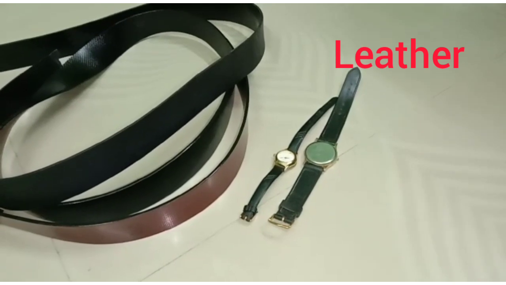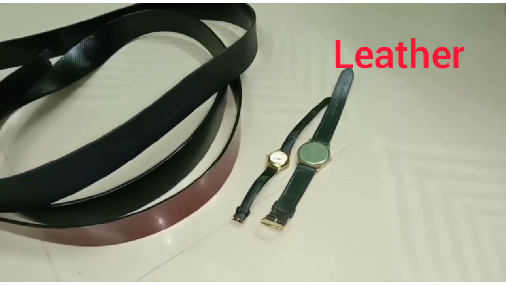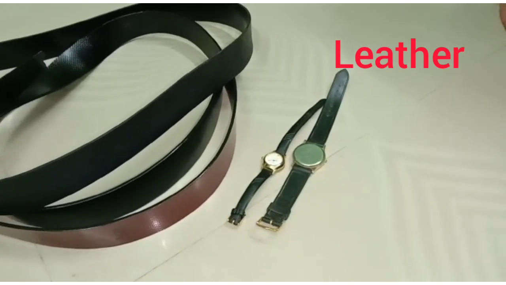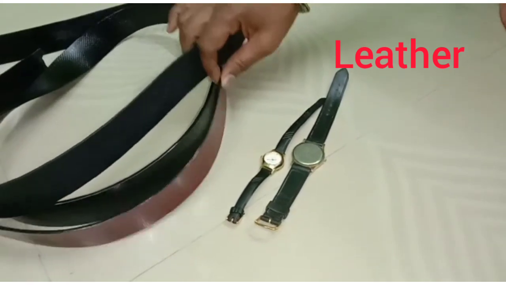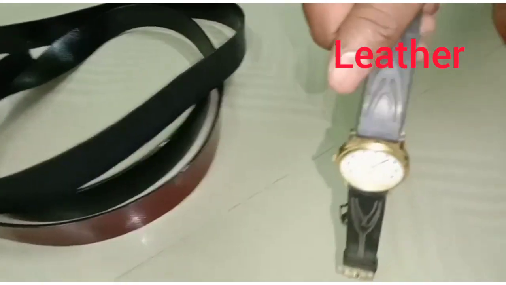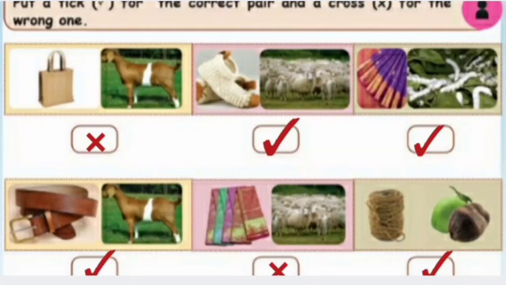Look here, children. Leather is a flexible material. Real leather is made from animal skin. For example, these belts, watch straps, bags, etc. Look here, children.